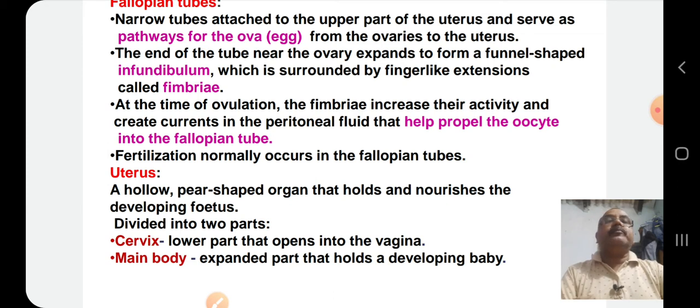Friends, fertilization normally occurs in the fallopian tubes. That means the site of fertilization in the case of humans is the fallopian tube. Later, after the formation of the zygote, the zygote drops into the uterus.